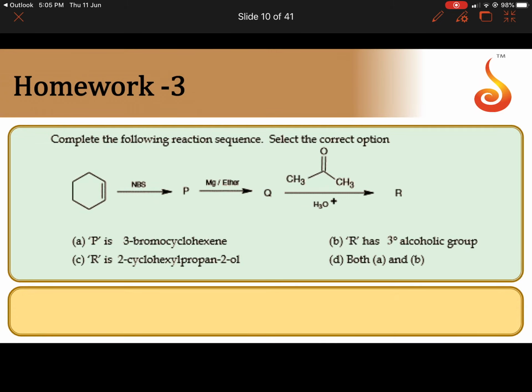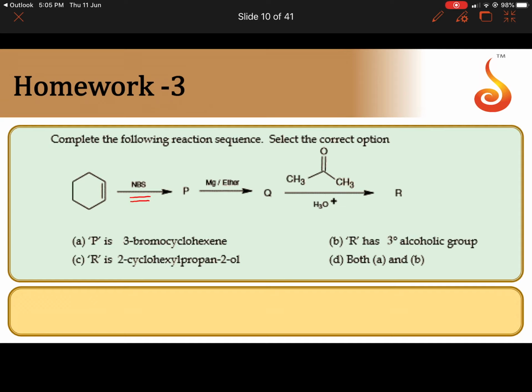Complete the following reaction sequence and select the correct option. Here the given one is cyclohexene. Cyclohexene, when it is reacted with NBS, N-bromosuccinimide, we know very well NBS is used for allylic substitution.